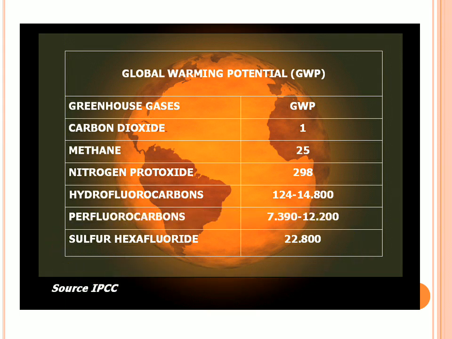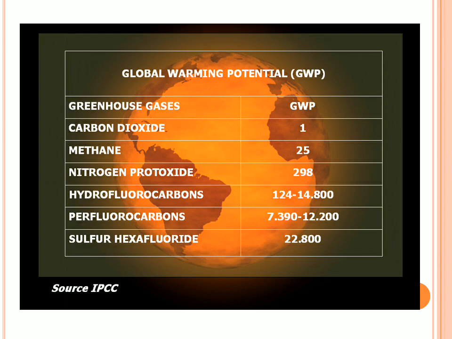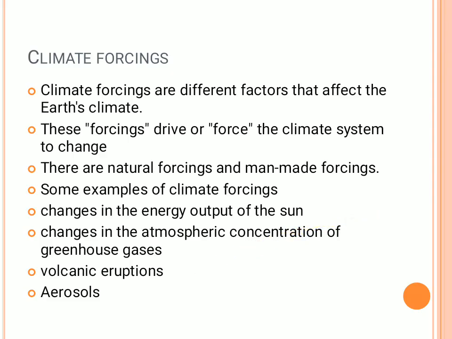Sulfur hexafluoride's lifetime on the earth's surface is about 3200 years. That means the more time these gases stay on the earth's surface, the more is the global warming impact. That is what you have to understand. The last concept of today's discussion is the climate forcings.